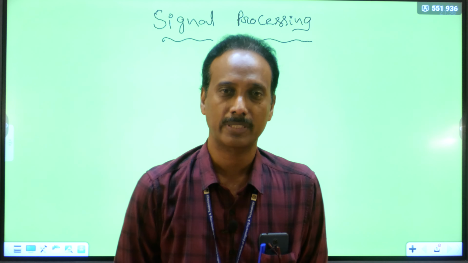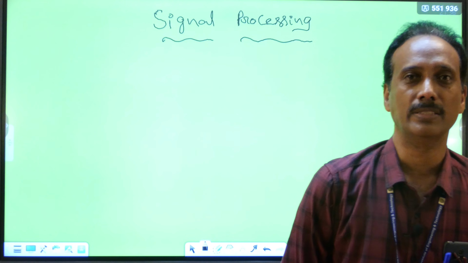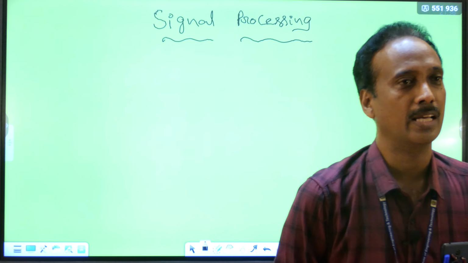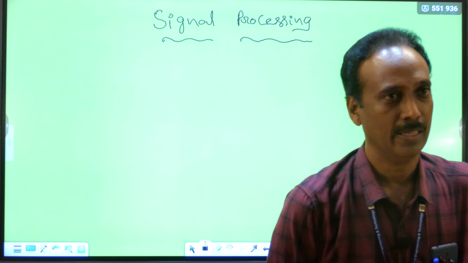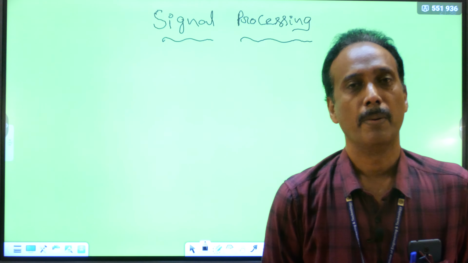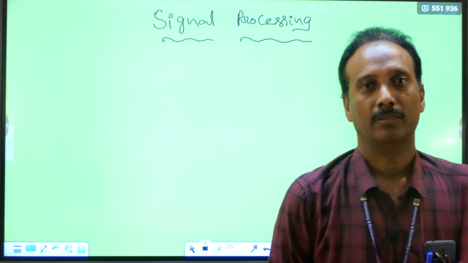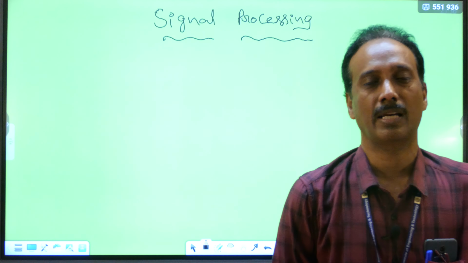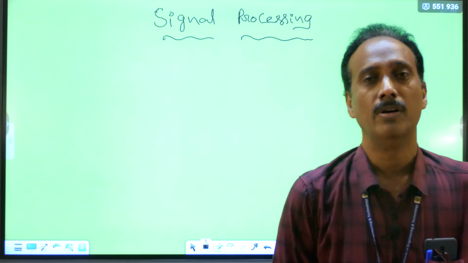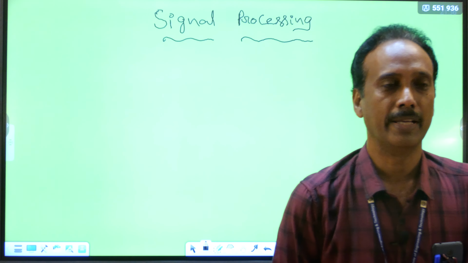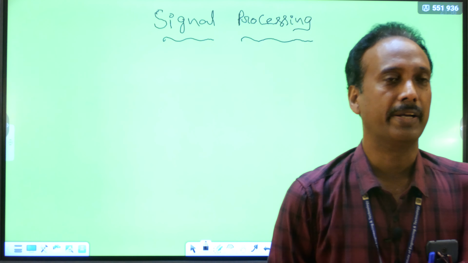That condition was discovered by one scientist. His name was Dirichlet. Then only you can find the frequencies. Three important conditions are there for finding the frequencies to extract the information in signal processing. The first condition is that the signal must have a finite number of minima and maxima. So it must not zigzag continuously with a large number of maxima and minima; it must have a finite number of maxima and minima. The second point is that it must have a finite number of discontinuities. And the third condition is that it must be integrable.